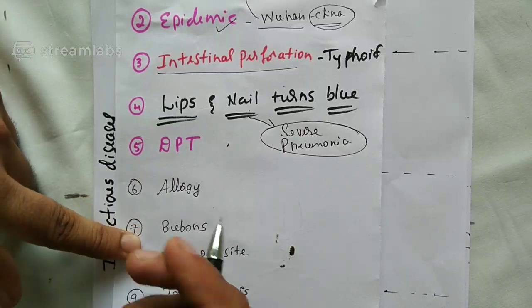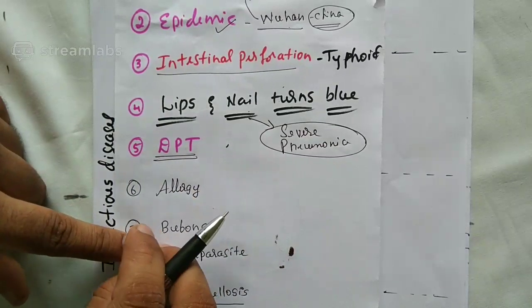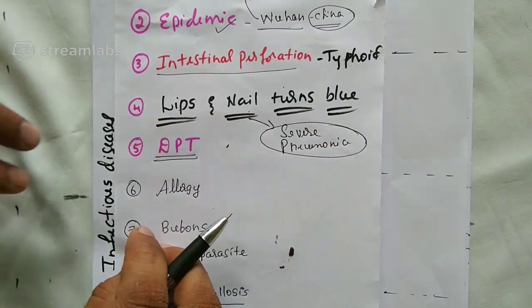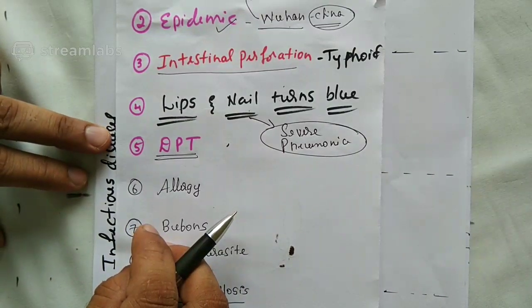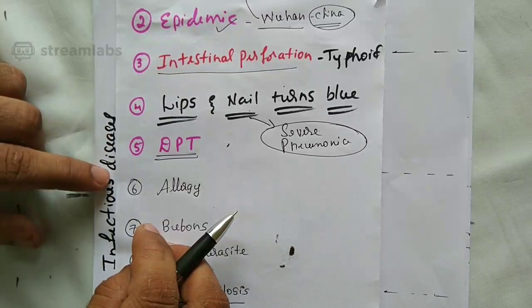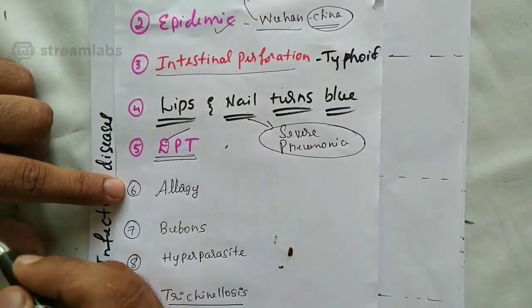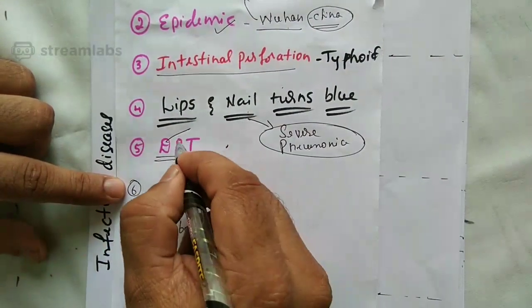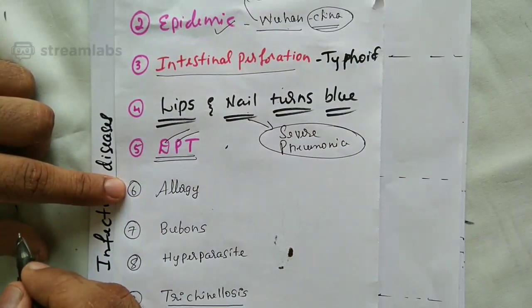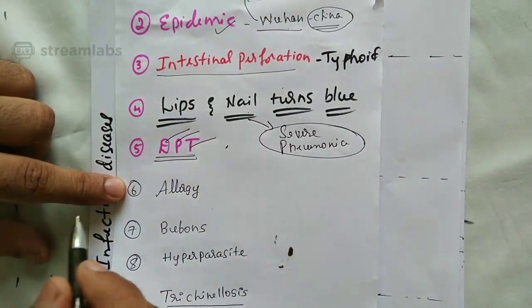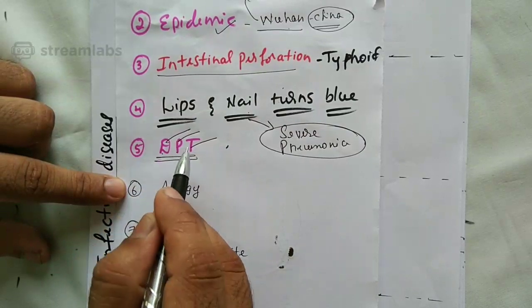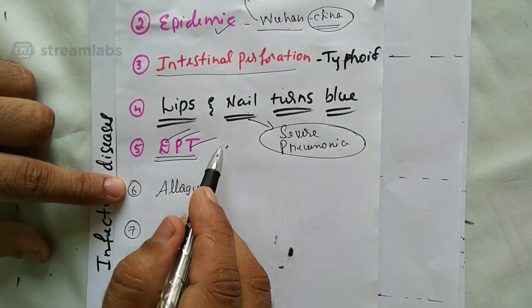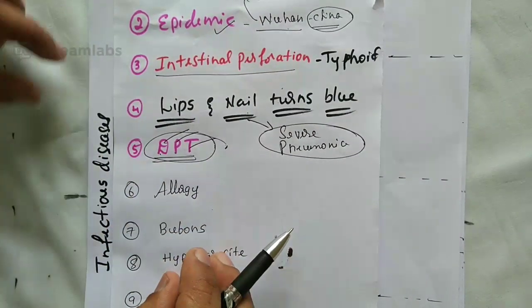Okay. DPT. What is DPT? It's a triple vaccine given to prevent diseases like diphtheria, also called Galagotu, pertussis, also called whooping cough, and tetanus. So diphtheria, pertussis, and tetanus, three diseases can be controlled by using the DPT vaccine.